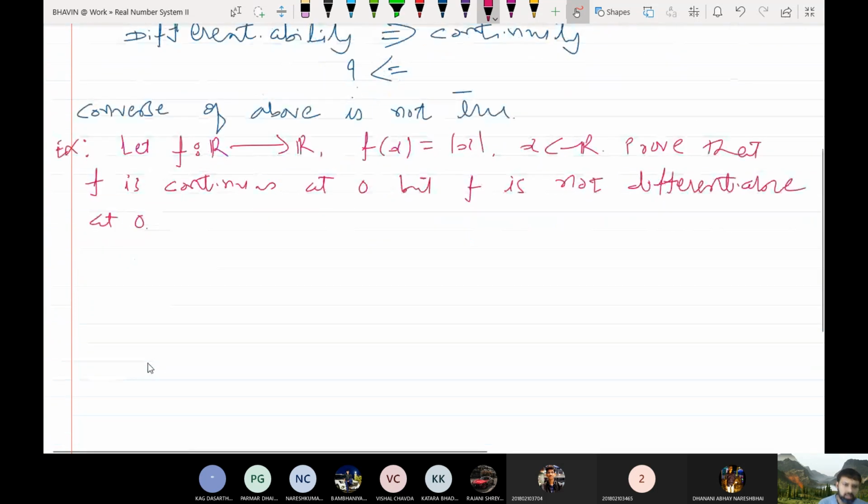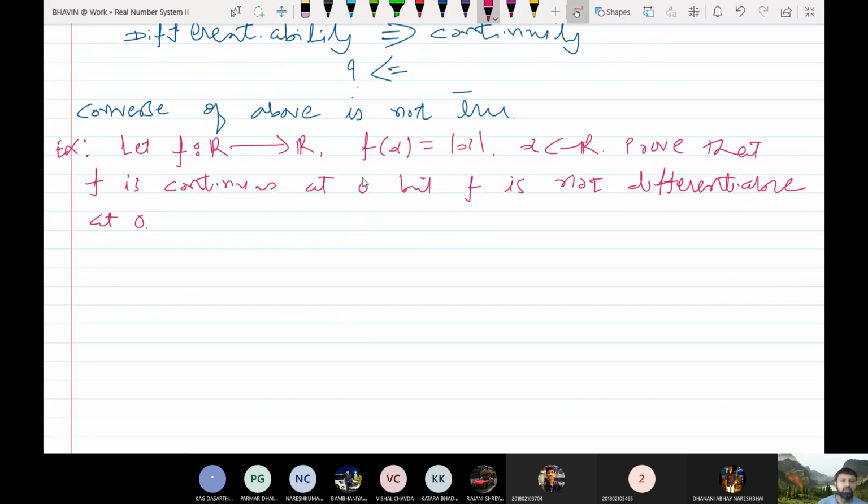So this example shows that there exists a continuous function which is not differentiable. Okay, so let us prove this.